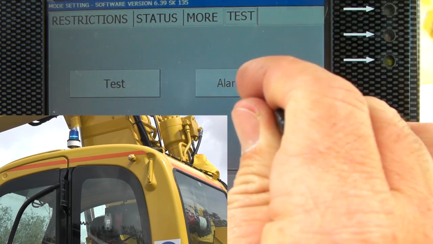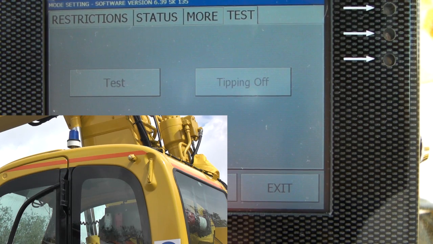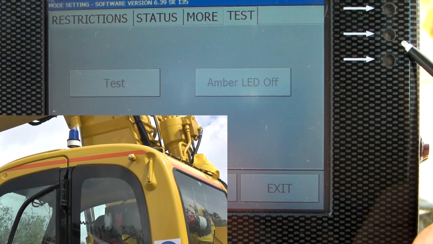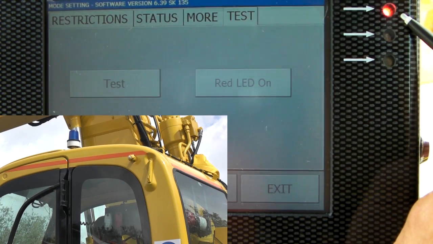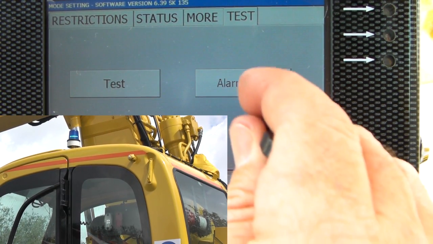So I'm going to press it now. Alarm test, the blue lamp should be on and off. The white and red lamps on the side should be turned on and off. The tipping alarm, the trailer breakaway alarm, the amber LED, and the red LED. Okay, one more time, alarm test.